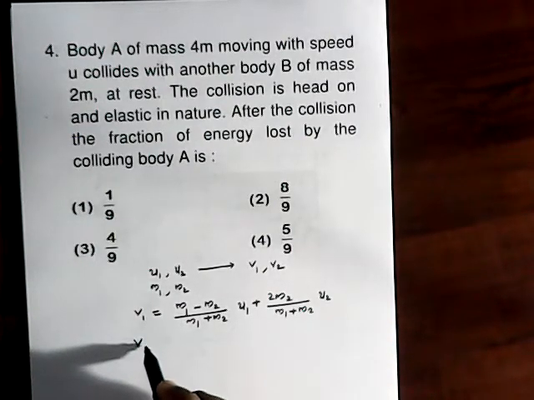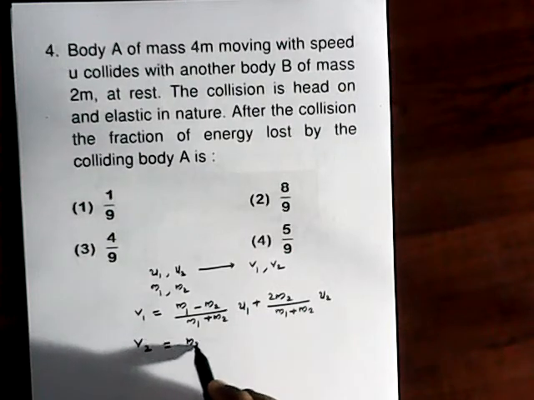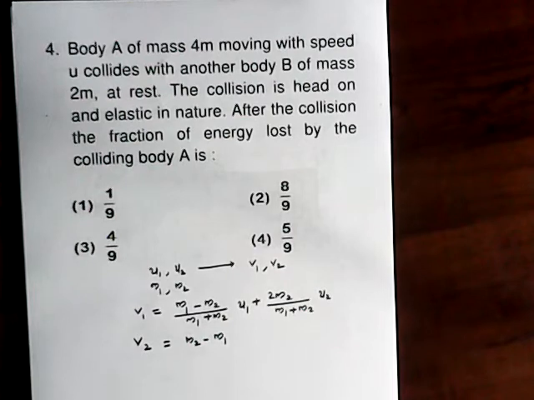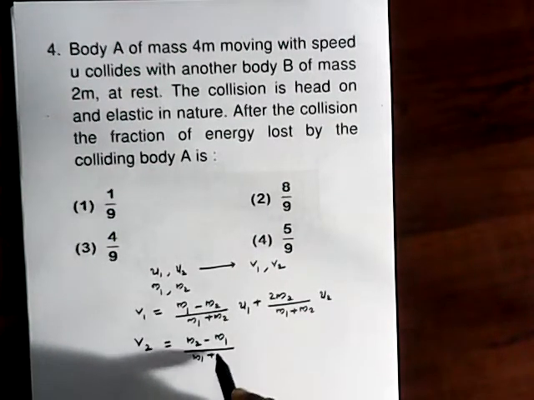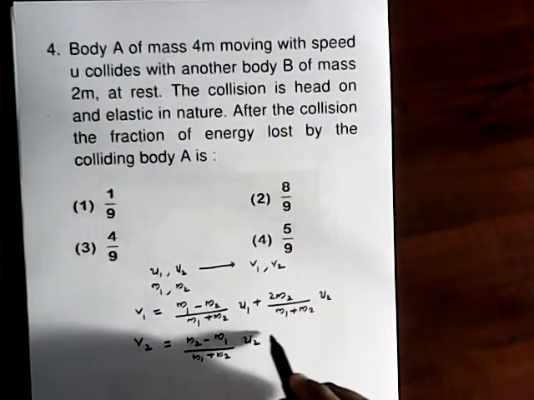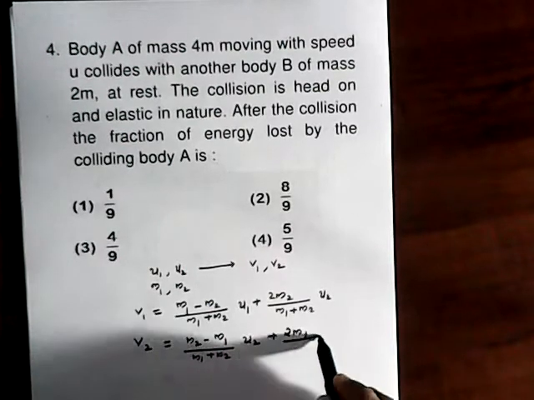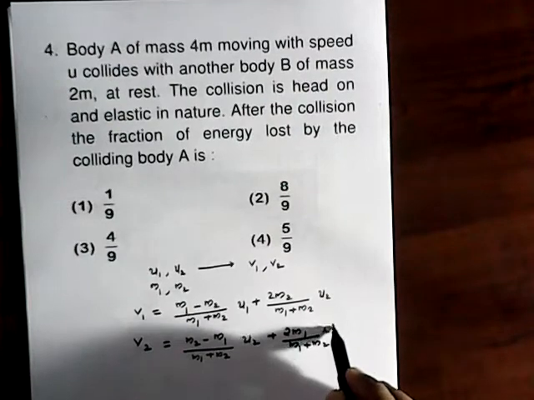Similarly, v2 = (m2 - m1)/(m1 + m2) × u2 + 2m1/(m1 + m2) × u1.